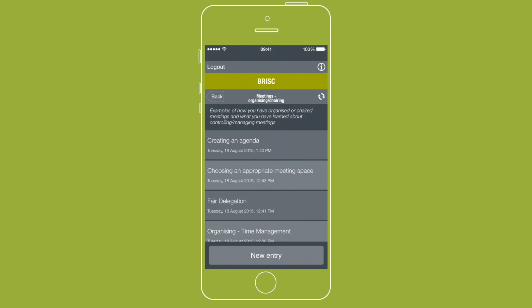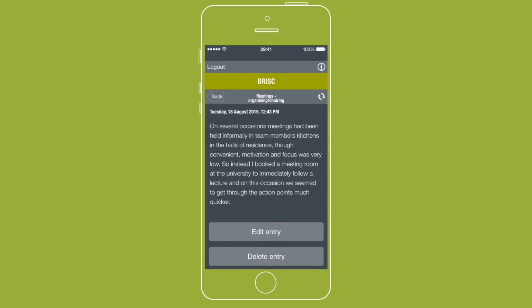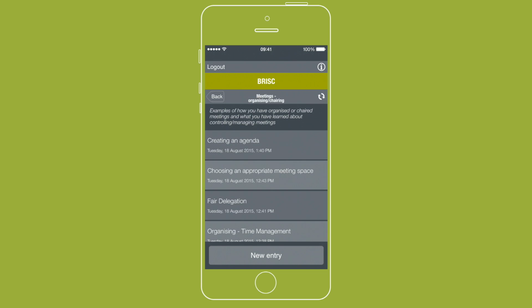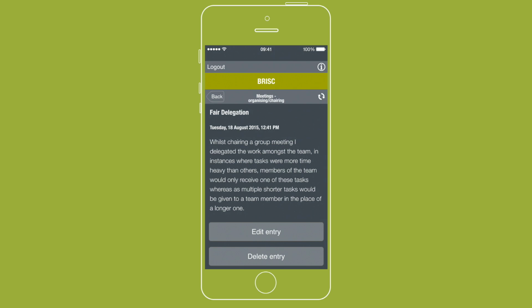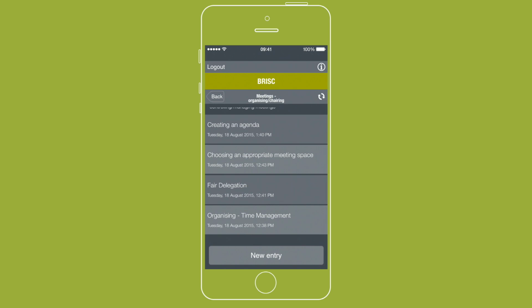So let's choose meetings, organising and chairing again, and we can see that you have made a number of entries over the years. You can just look at the titles to remind yourself, or maybe you want to go into each one in turn for more detail. It doesn't really matter, either way BRISC is there to help you.